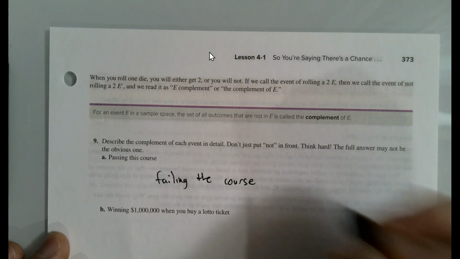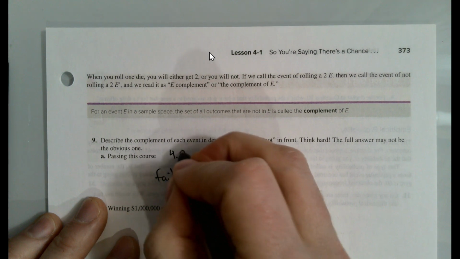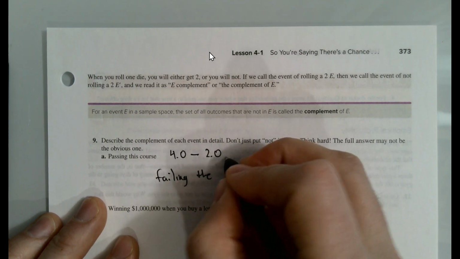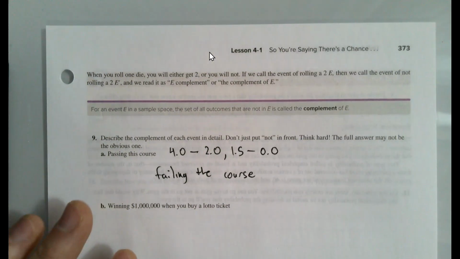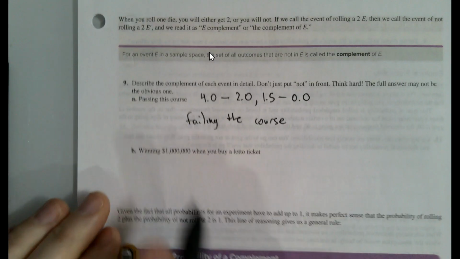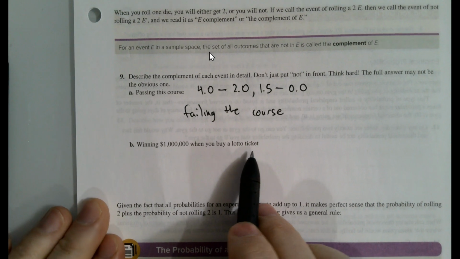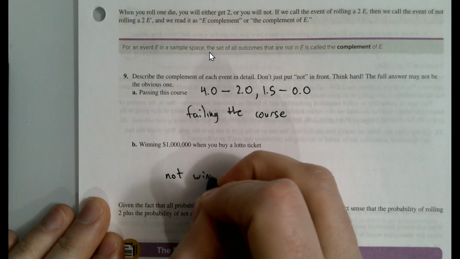Now, if we think about grades, passing the course could be a 4.0 down to a 2.0. Failing the course is a 1.5 down to a 0.0. So it's not as simple as pass-fail, right? Because this course isn't a pass-fail course. Now, winning $1 million when you buy a lottery ticket, the complement here is not winning $1 million.